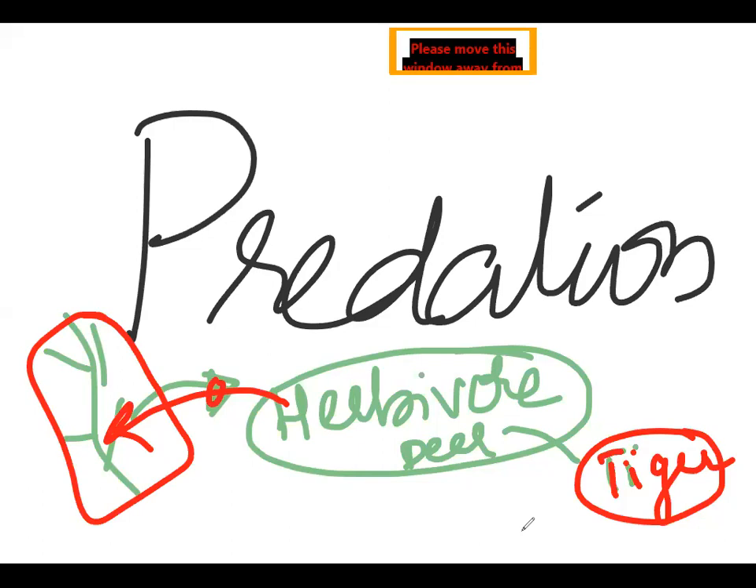A tiger attacking the deer, hunting and killing the deer, or a deer attacking a plant. Both are predation, no doubt. This is predation, and this is also predation. So what do you think, which one is more cruel? Which is the cruel thing here? A deer eating a plant? Nothing is cruel, sir. Both are not cruel. Very good.